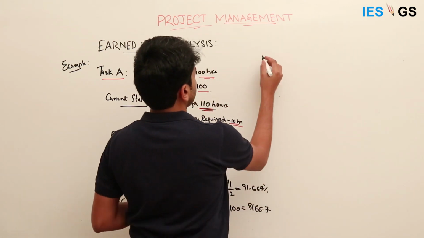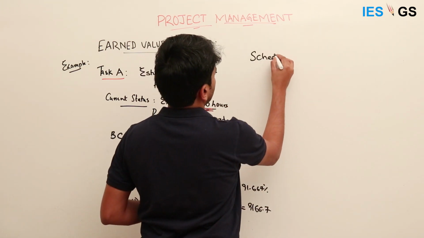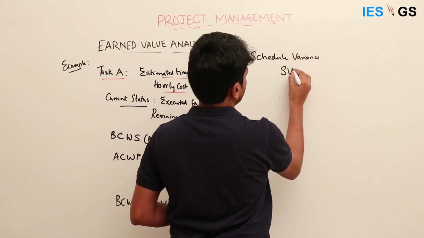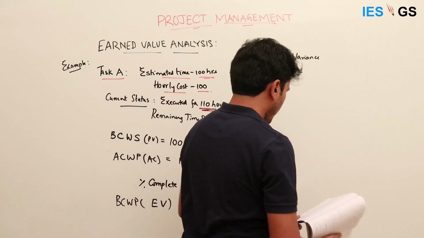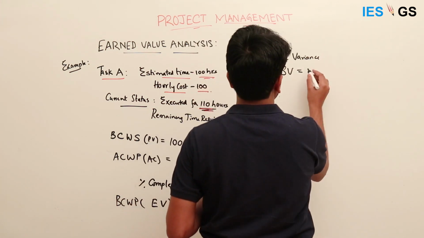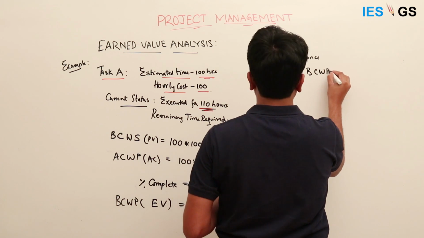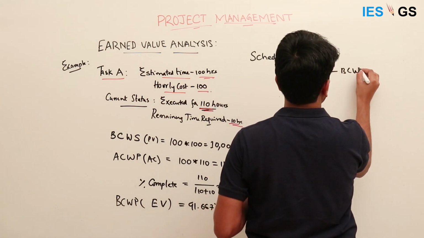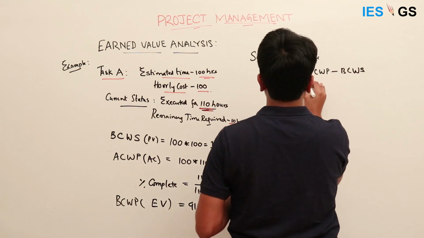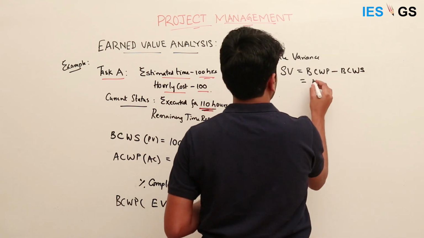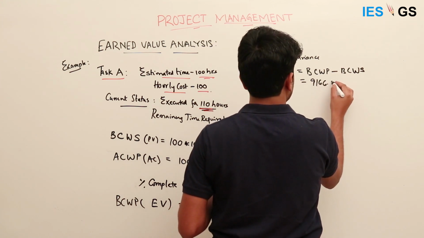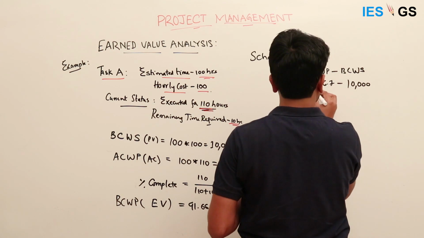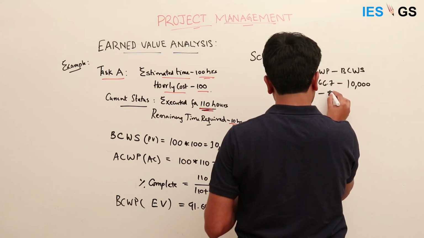The schedule variance, SV, is nothing but budgeted cost of work performed minus budgeted cost of work scheduled, which comes to 9166.7 minus 10,000, which comes to minus 833.